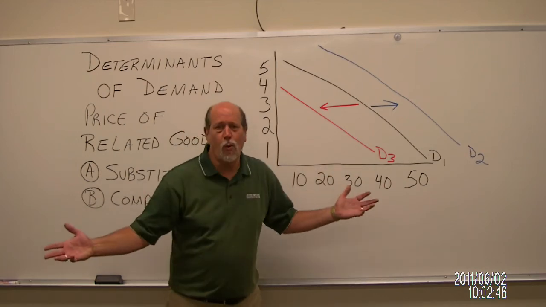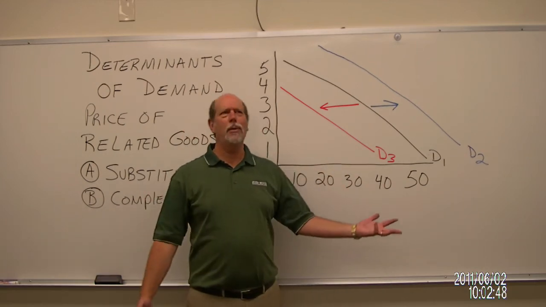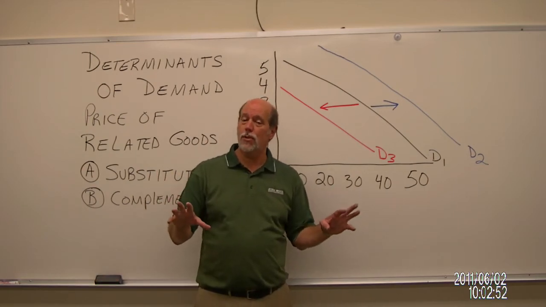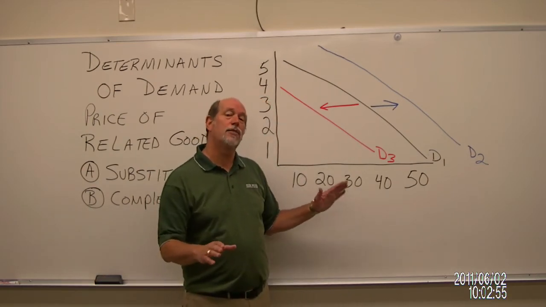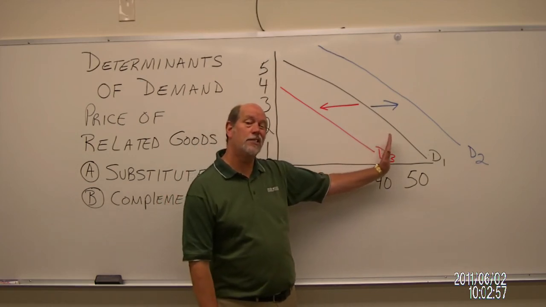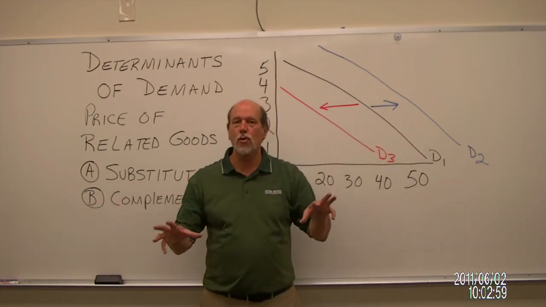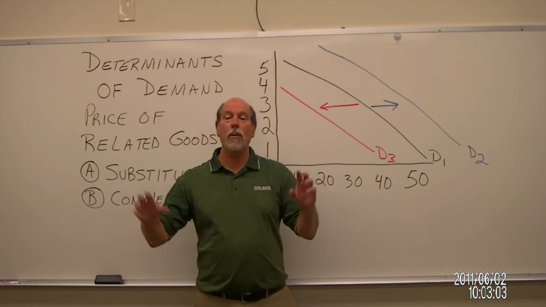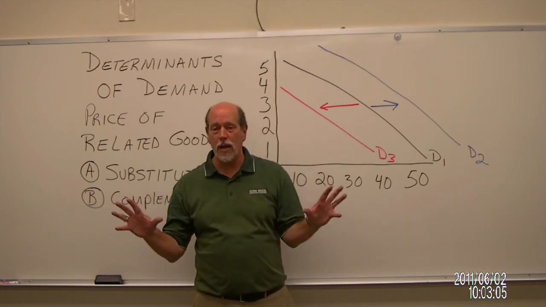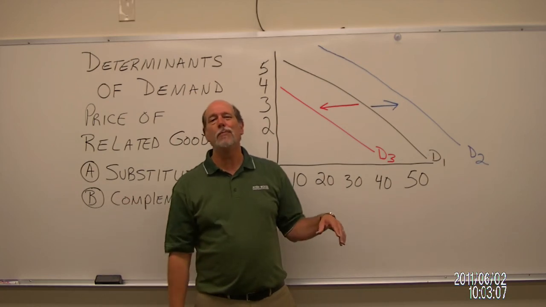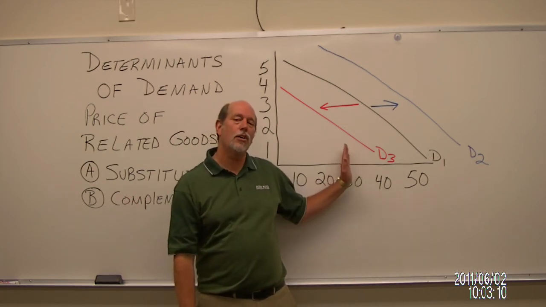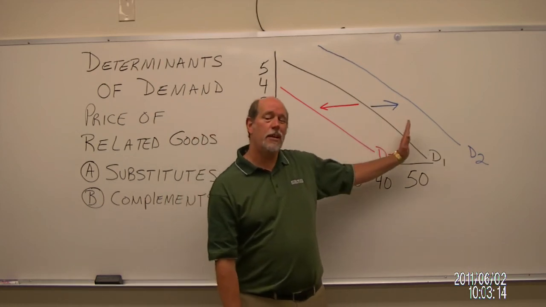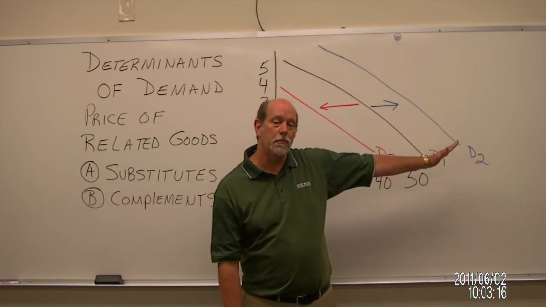What is somebody going to do? Walk into the store on the weekend and go, I think I'll buy some hot dog buns? Never going to happen. Of course, the opposite is going to be true too. If the price of hot dogs falls, demand for hot dog buns is going to increase. You're going to walk in the store and go, this is great. I can get a package of hot dogs for $1. I can have all my friends over and we'll have a cookout this weekend. So you're going to buy more hot dogs. When the price of hot dogs goes down, this demand curve, that's the demand curve for hot dog buns, the demand for hot dog buns is going to go way up.